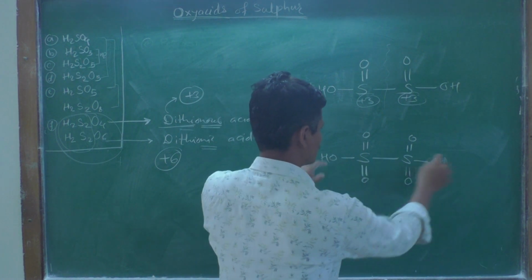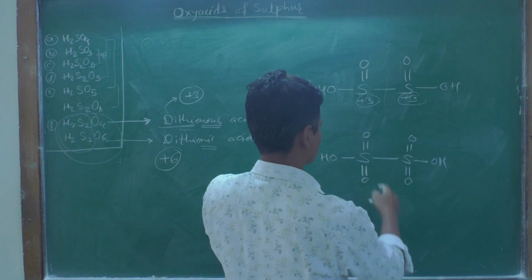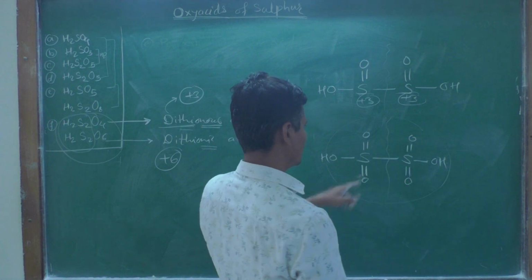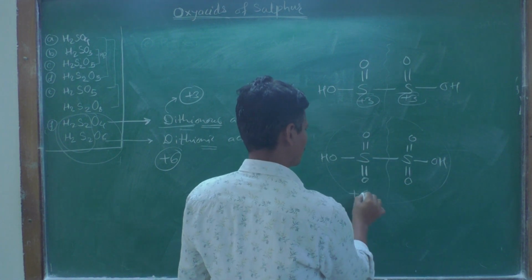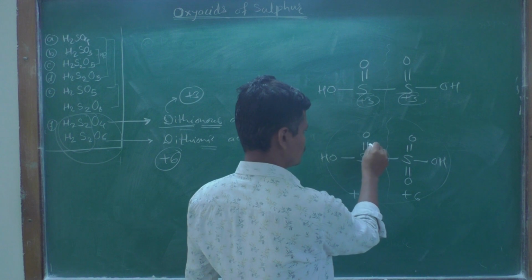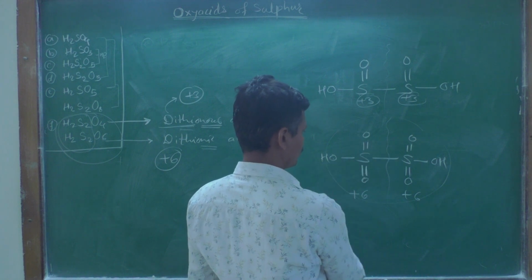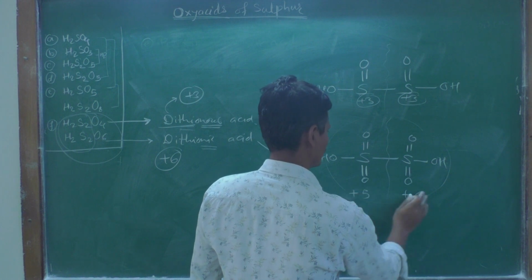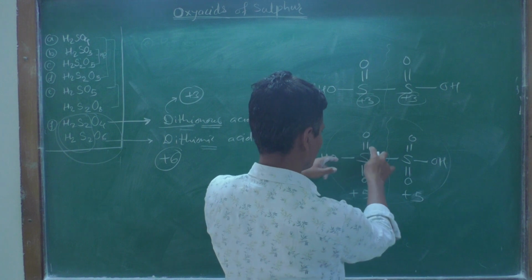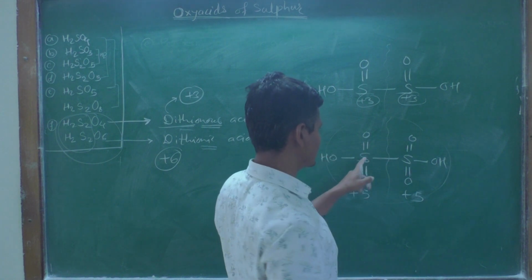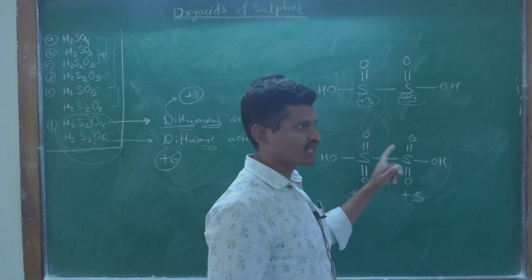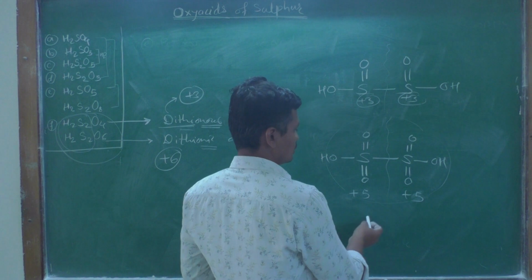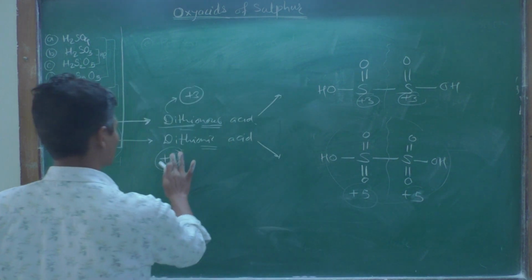So this is H2S2O6, with 6 oxygen atoms. This is also a symmetric structure, and both the sulfur atoms exist in the +6 oxidation state. Sorry, not +6, it is +5. Sorry, it is +5. There is no net charge, so the sulfur atoms exist in the +5 oxidation state.